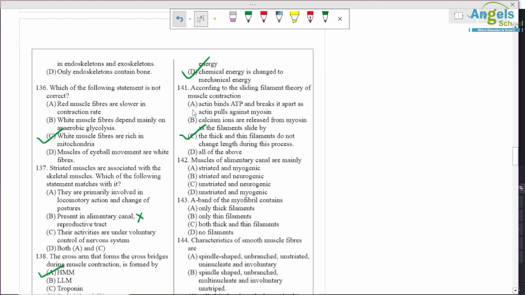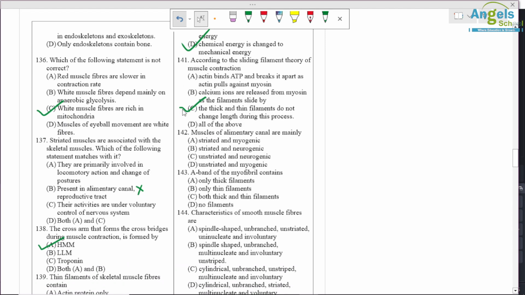Muscles of alimentary canal are mainly, so muscles of alimentary canal are unstriated, मतलब smooth muscles हैं, and they are myogenic in nature. Okay, so D option is correct. A band of myofibril contains both thick and thin filament, because H zone plus 2 O zone. Okay, so in O zone there is actin present, and H zone contains a thick filament.